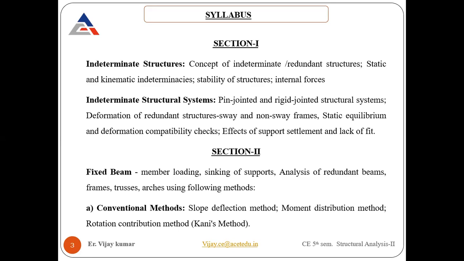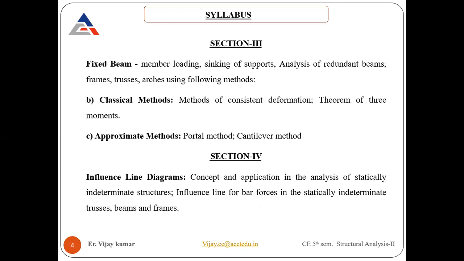Analysis of redundant beams, frames, trusses, and arches using different methods. There are different methods. One is the conventional methods, which come under the slope deflection method, moment distribution method, and rotational contribution method, also called the Kani method. These are the different methods. Other than these, we have other methods also, like the three moment equation, the Clapeyron three moment equation, as we generally call it. Then other methods like the force method are also there. And then we have member loading, sinking of support.